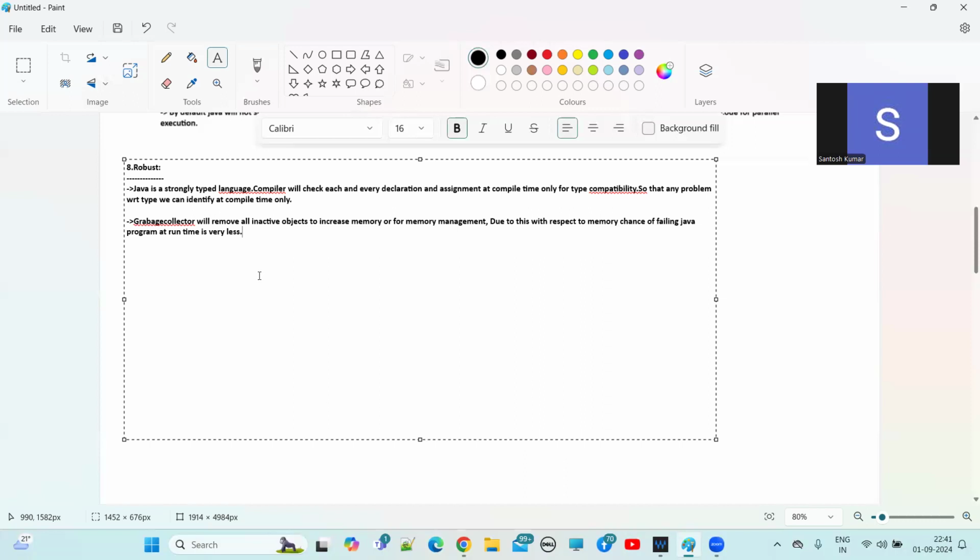Due to this memory management, the chance of a Java program failing at runtime with respect to memory is very, very less. Now we have another beautiful concept, guys, called exception handling in Java. Due to exception handling also, the chance of a Java program failing at runtime is very, very less.